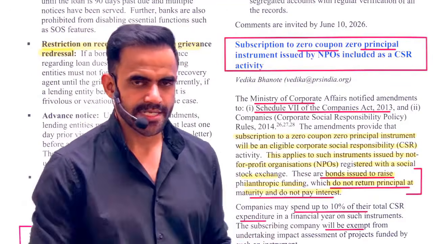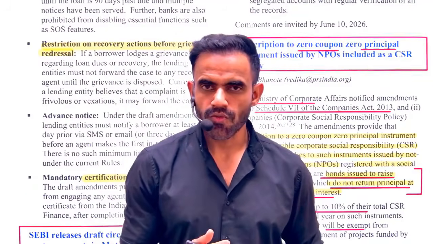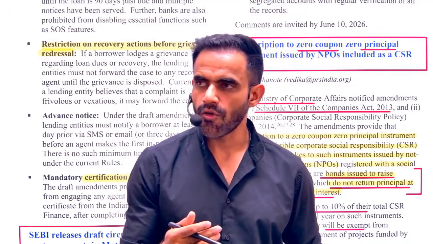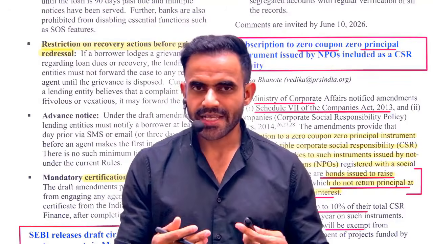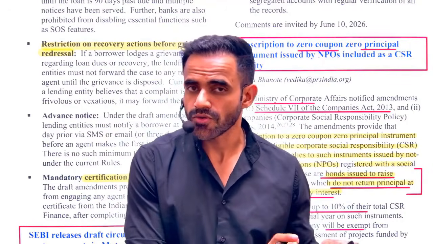Now, how the examiner can trap you: that these zero coupon, zero principal bonds will offer lower interest. This way, the examiner is trying to convince you that yes, they are going to offer interest.